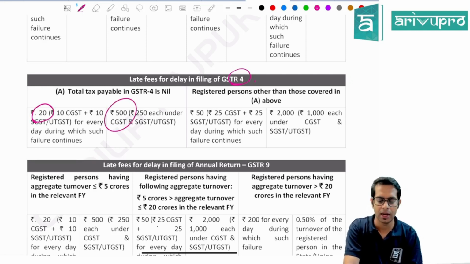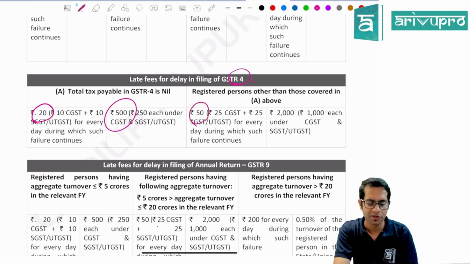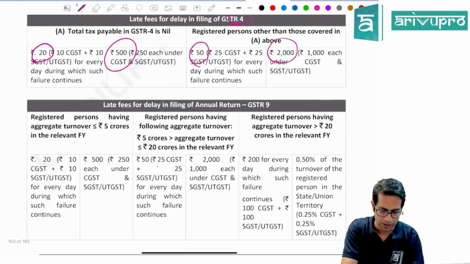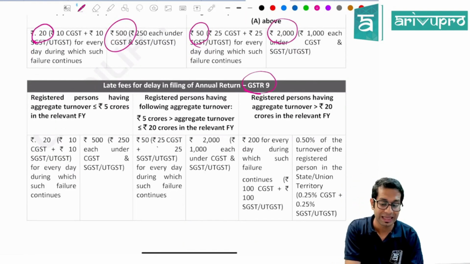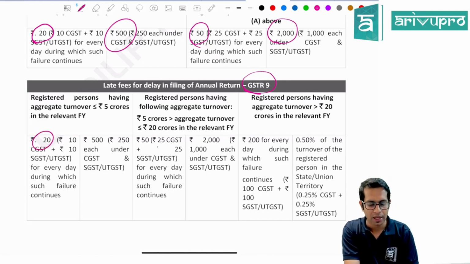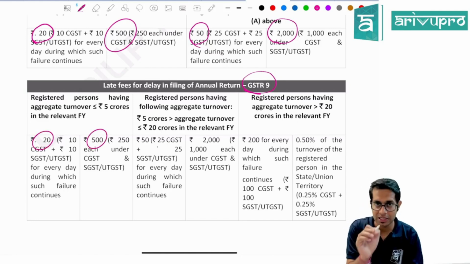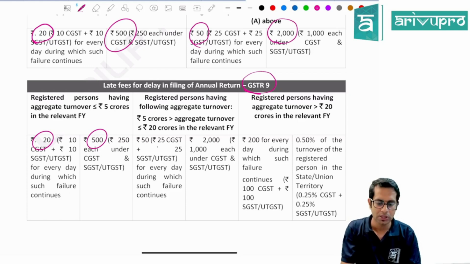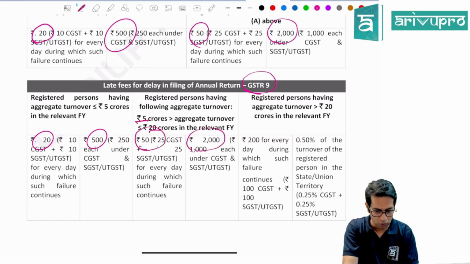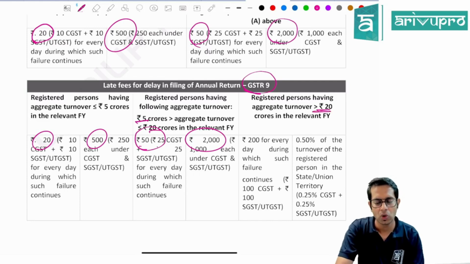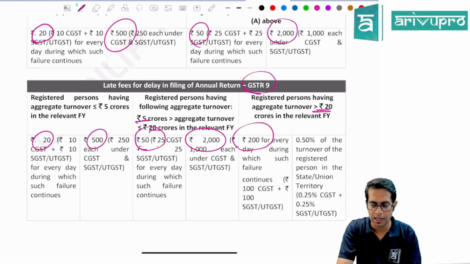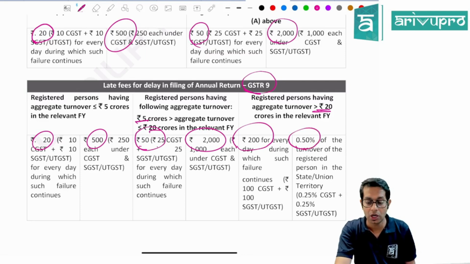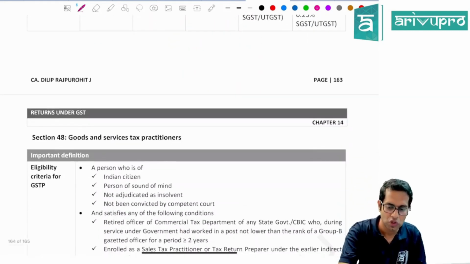Then in case of GSTR4, if it is a nil return, rupees 20 per day, subject to a maximum of 500 rupees. And if it is not a nil return, then rupees 50 per day, subject to a maximum of 2000 rupees. And in case of annual return, the late fee will be rupees 20 per day, subject to a maximum of 500 if your turnover is less than 5 crores. If it is between 5 crores to 20 crores, it is 50 per day, subject to a maximum of 2000 rupees. And if it is more than 20 crores, rupees 200 per day or 0.5% of turnover in the state or union territory, whichever is lower, is the amount of late fee which you have to pay.